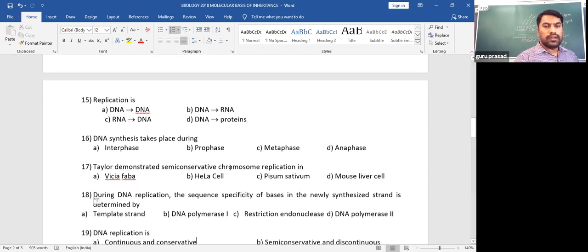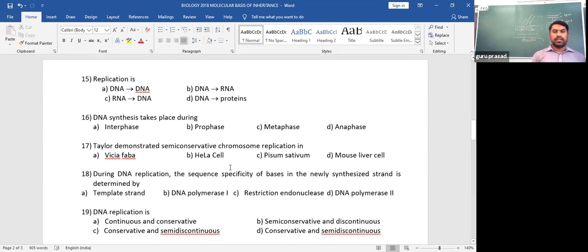Okay. Taylor demonstrated semi-conservative chromosome replication in Vicia faba, HeLa cells, Pisum sativum, or mouse liver cells? Taylor demonstrated the semi-conservative method of replication in Vicia faba. That is one of the bean species, the broad bean, which belongs to Fabaceae.